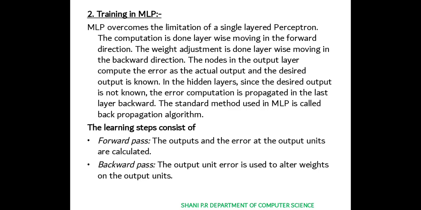Backward pass means the output unit error is used to alter the weights on the output units. So the forward pass will calculate the error rate, and the backward pass is used to alter the weights on the output units to make the changes in the weights. So it is about the two steps in an MLP.